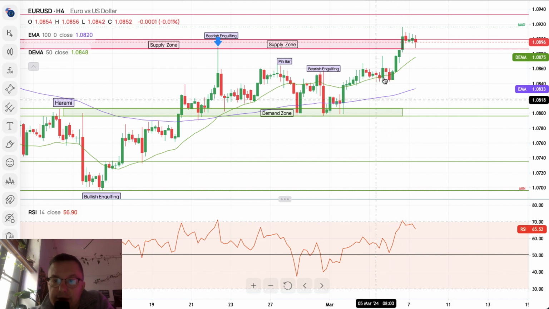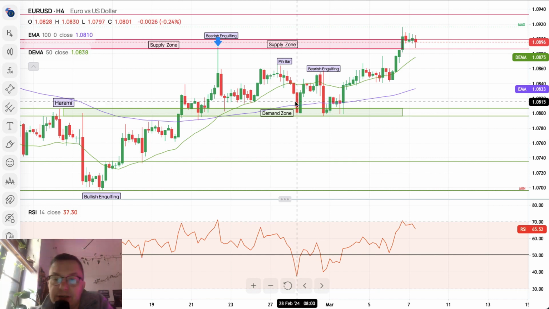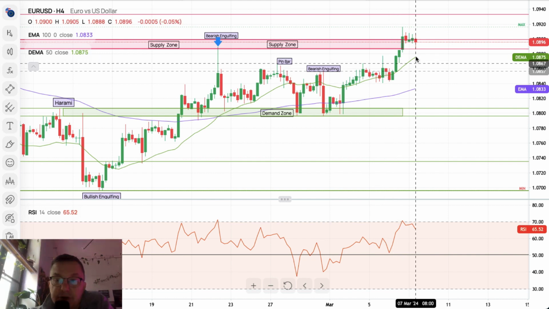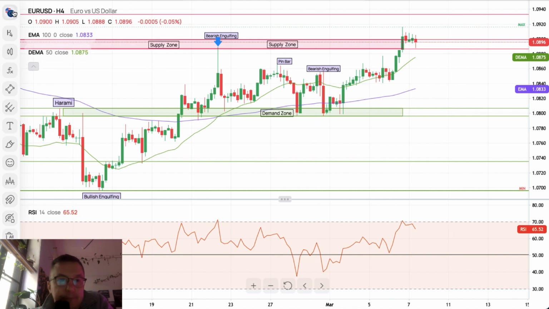The current levels here, the most important one is of course the demand zone, right? So we need to break below the demand zone in order to continue lower, but as well we need to break below the 50 and 100 periods moving average on the 4-hour chart, which are located at 1.0833 and 1.0875.